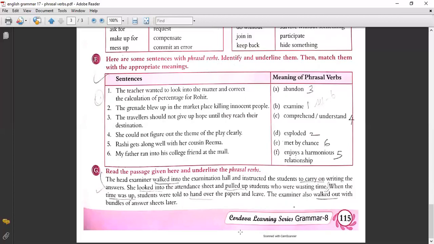So children, this is the lesson on phrasal verbs. I believe you will go through it again and again and try to understand. Thank you.